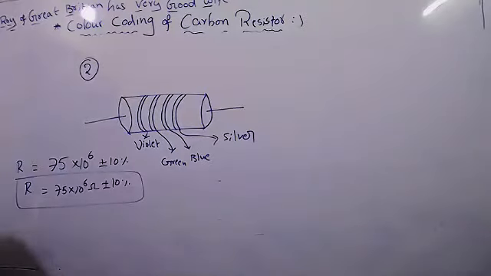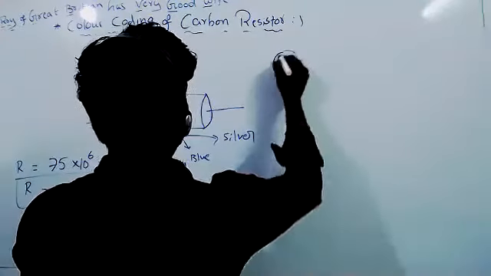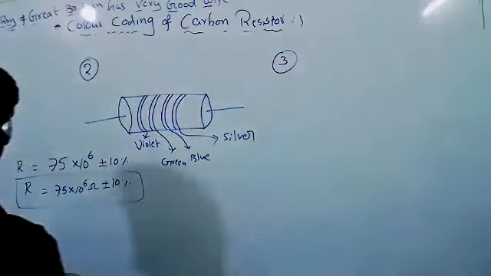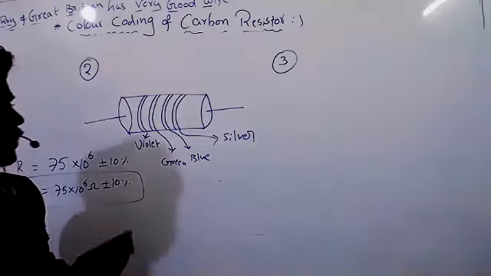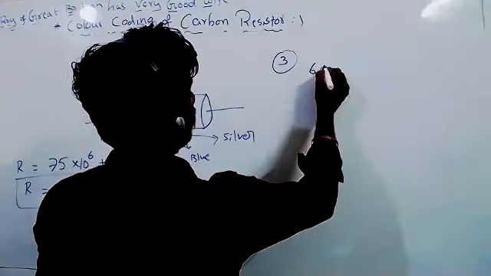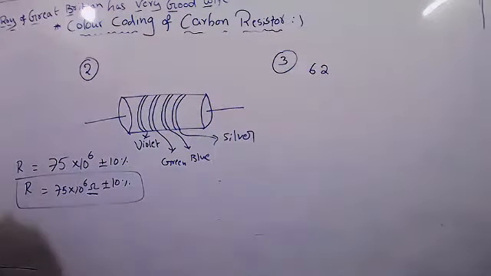Can I get more questions like this? This question will come for how many marks, sir? Two marks. Sometimes they will give numbers and ask you to find the colors. Don't we need to write any units, sir? Resistance is measured in ohms, so I give in ohms.